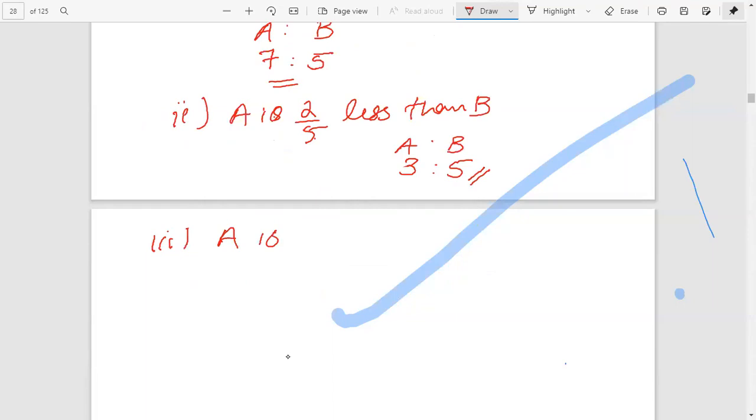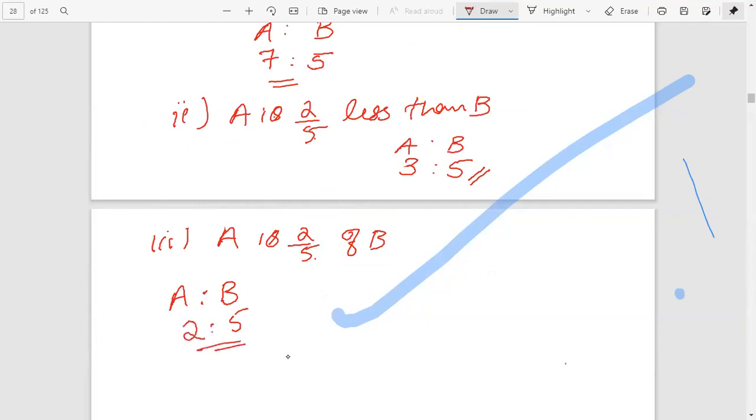A is 2 by 5 of B. Here B is the base. Okay, B is the base, therefore B is 5. And A is 2 by 5 of B, therefore A is 2, ratio 2 is to 5.